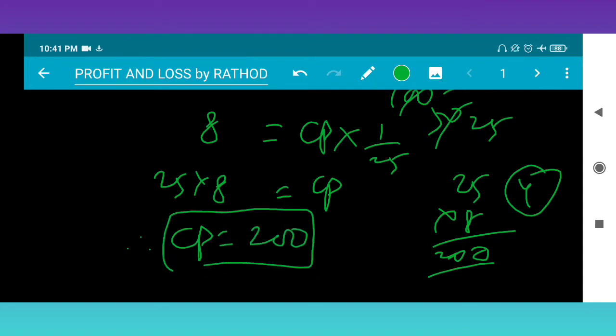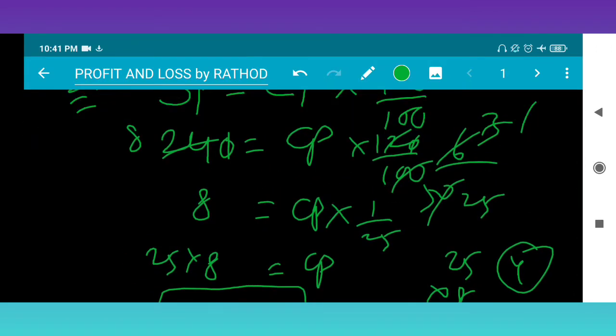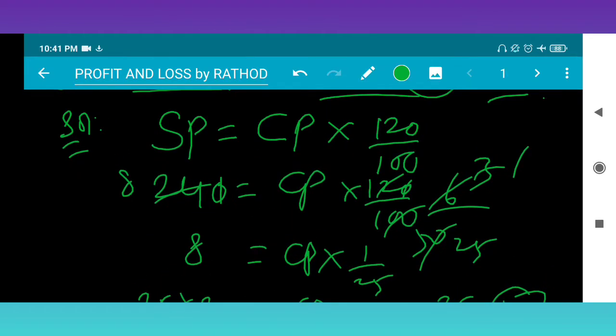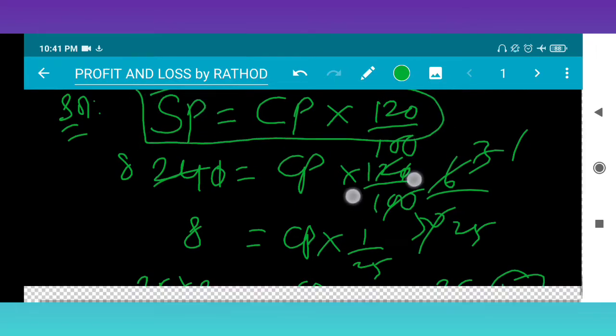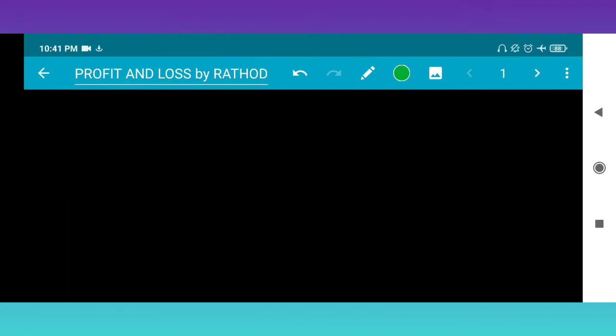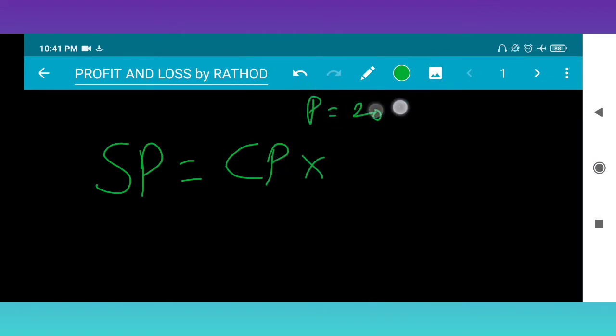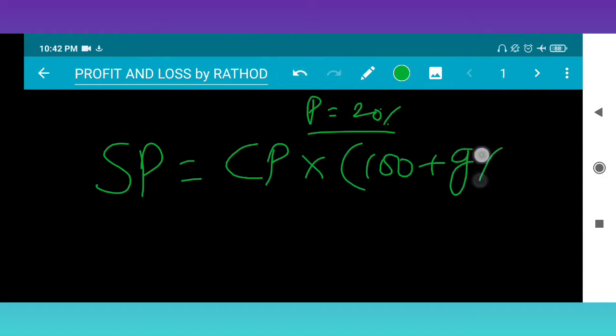Now how we have written this, but in an examination like RIMC we have to write the formula also. So how to write the formula for this one? SP depends on CP into, here profit is 20%. So we write CP into 100 plus gain percent or profit percent upon 100.